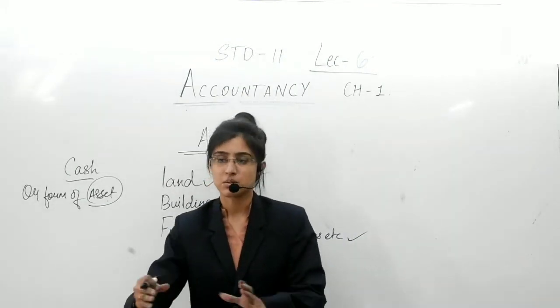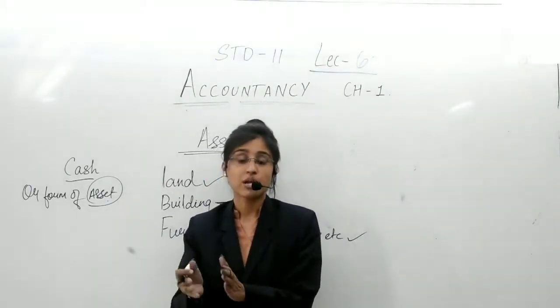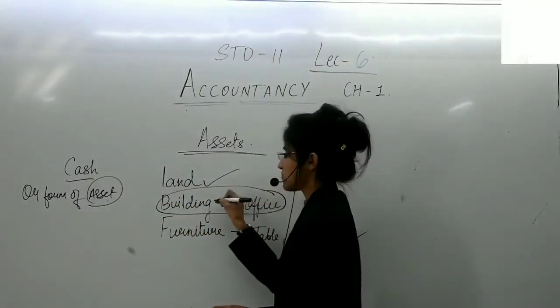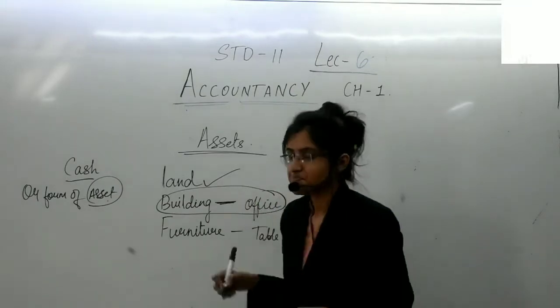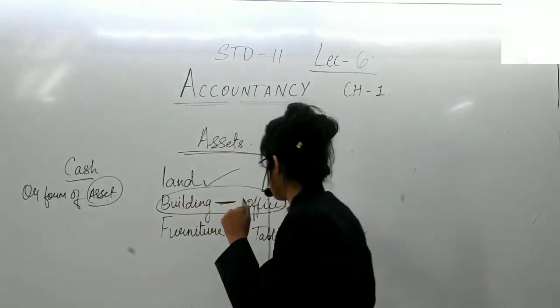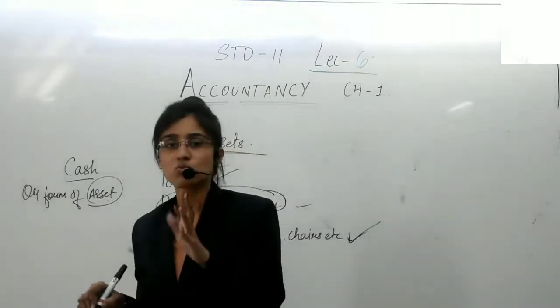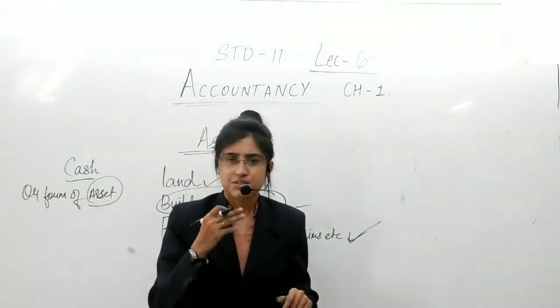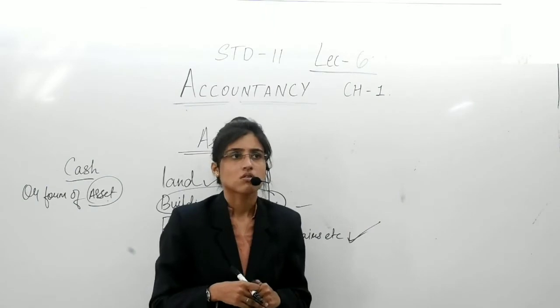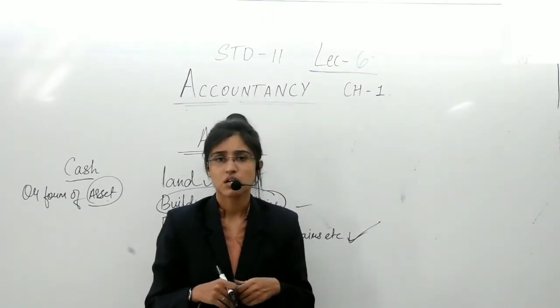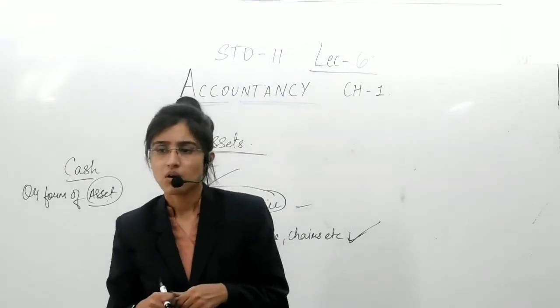Yes, you have purchased a piece of land, you've framed your own showroom which comes under the heading of building, office, showroom, whatever it is. Then there is necessary furniture. Now that showroom is about what? Say for example, it is about the wall clock. It can be about jewelry. It can be about anything.